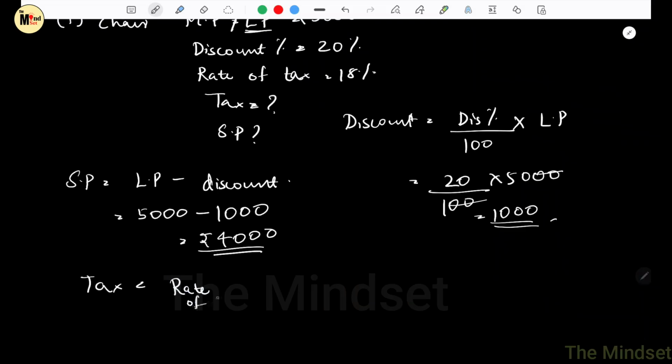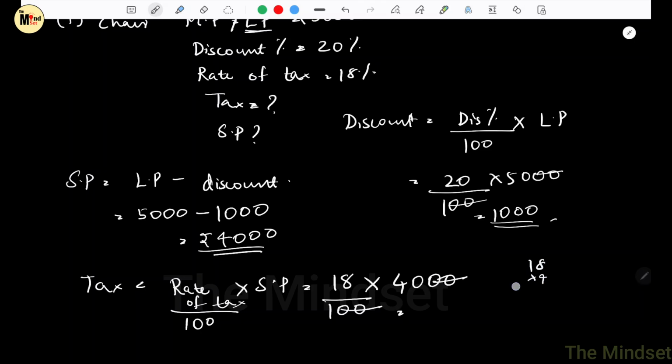So rate of tax is 18. Since it is percentage, it will be divided by 100 into 4,000. So 18 into 4 will be 4 8s are 32, 4 1s are 4, 7. So 72, it will be 720 rupees.